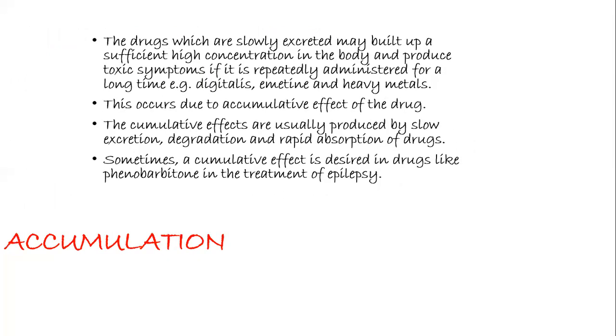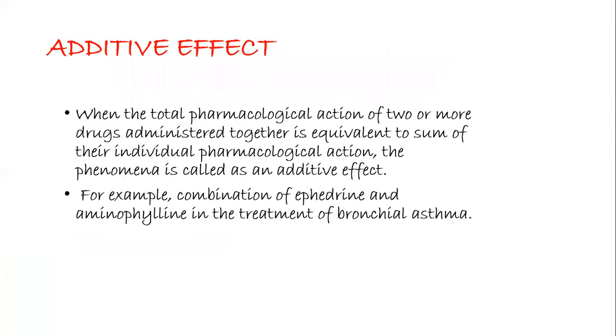The next factor is accumulation. The drugs which are slowly excreted may build up a sufficiently high concentration in the body and produce toxic symptoms if repeatedly administered for a long time. Examples are digitalis, emetine, and heavy metals. These occur due to the cumulative effect of the drug. Cumulative effects are usually produced by slow excretion, degradation, and rapid absorption of the drugs. Sometimes a cumulative effect is desired, in drugs like phenobarbital in the treatment of epilepsy.